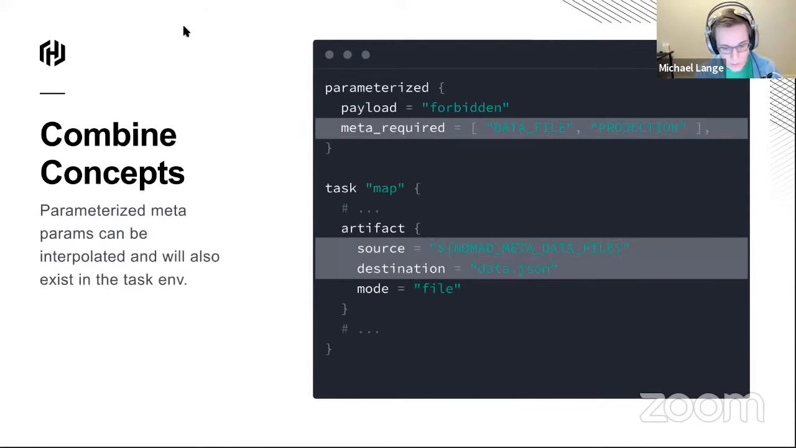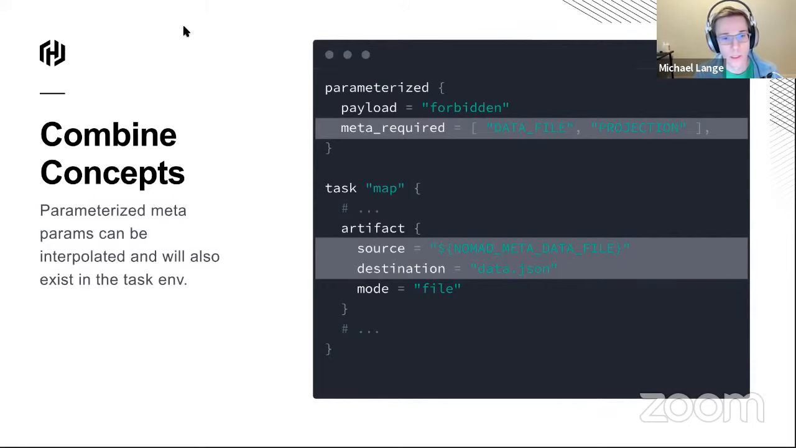That's great, but it's just static configuration, right? So we have to combine some concepts to make this actually work for us. So let's reimagine that payload of data as instead a meta property of just the data file. So now it's a URL. So now what we can do is inside the artifact stanza, inside of source, we can interpolate the metadata file as the value. So then it will pull this dynamic file that we configure when we dispatch, similar to what we saw when we were catting that message.txt file.